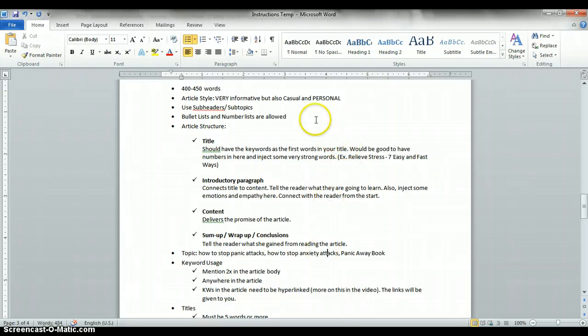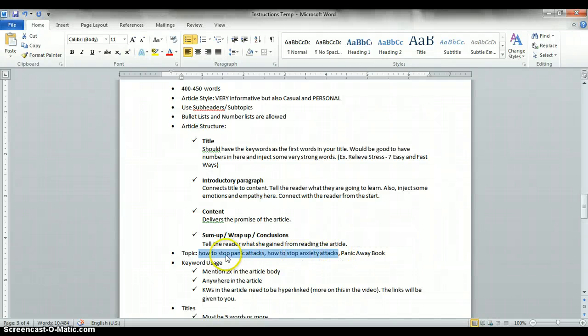So again, you need to be very personal here, and empathetic and emotional, because it is actually a very personal and emotional topic. It's not like the other topics that I would tell you to write on, like for example, dog training or golf or bodybuilding or making money or t-shirts, neckties. Those are just things, right? They're not really personal. So for those topics, you just need to give information.